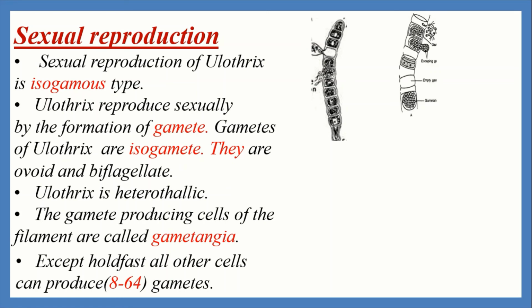Except the holdfast, each cell of the filament can give rise to 8 to 64 gametes. These gamete-producing cells of the filaments are called gametangia. Inside the gametangia, a thin-layered vesicle is formed, from which gametes come out and float over the water surface. These are called male gametes and female gametes.